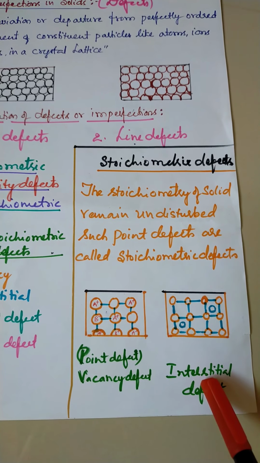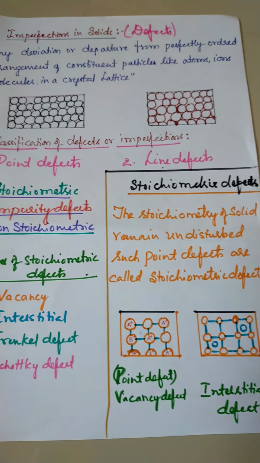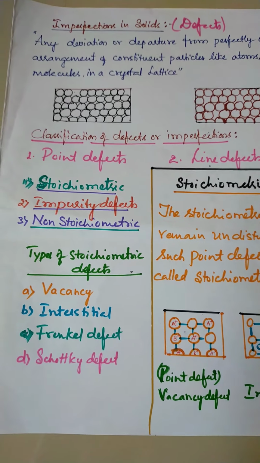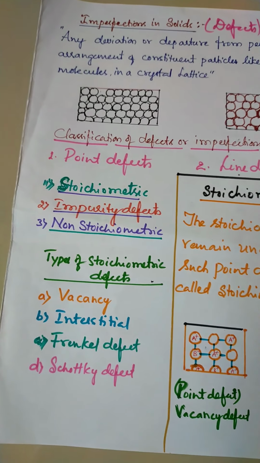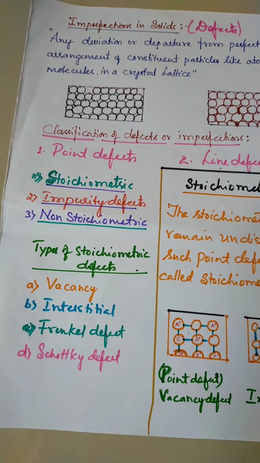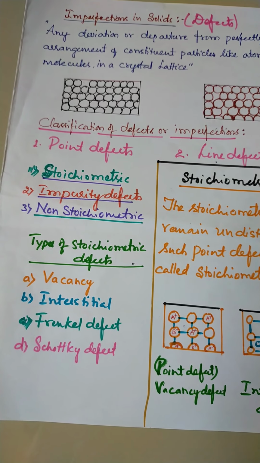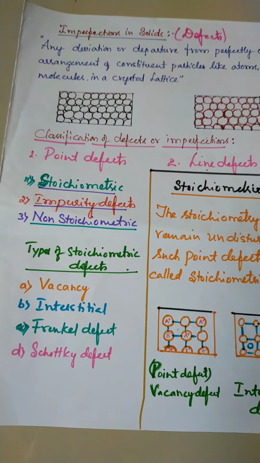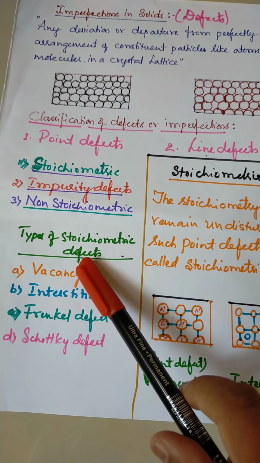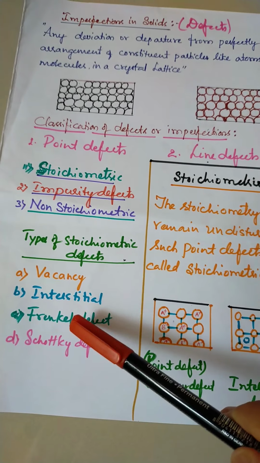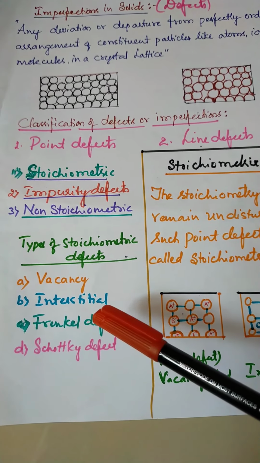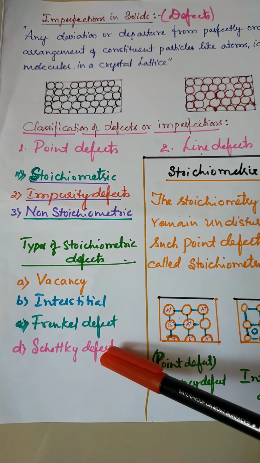In stoichiometric defect, we will study each type very clearly. The types of stoichiometric defect are: vacancy defect, interstitial defect, Frenkel defect, and Schottky defect. There are four stoichiometric defects: vacancy, interstitial, Frenkel, and Schottky. From the examination point of view, note that Frenkel and Schottky are very important.